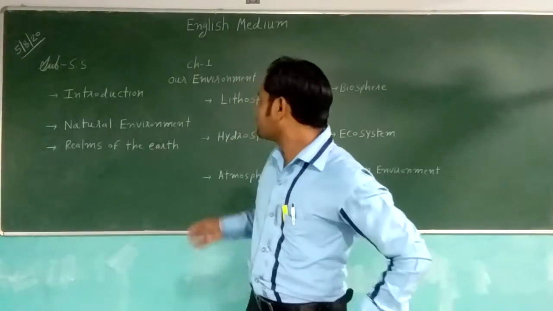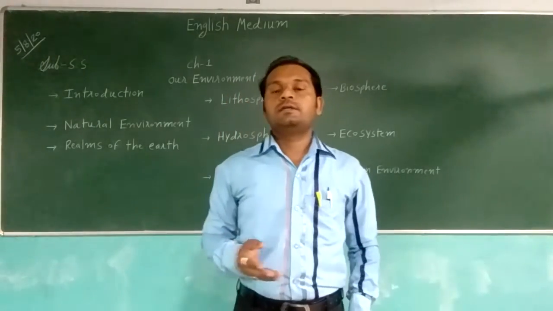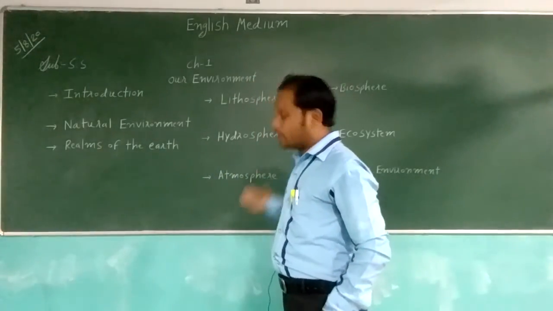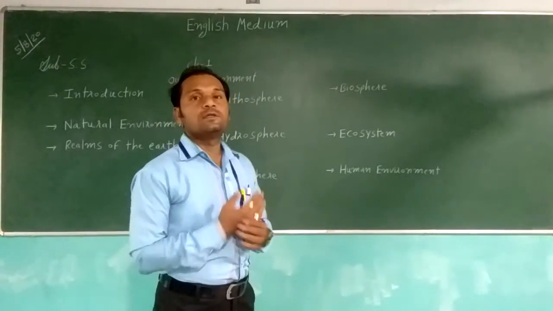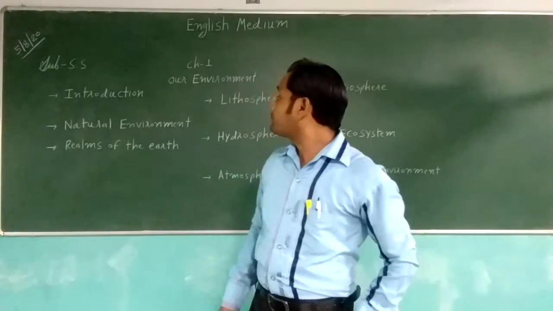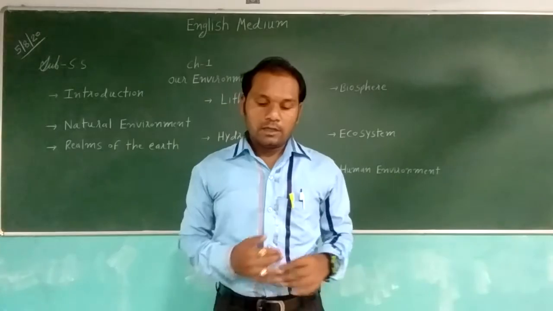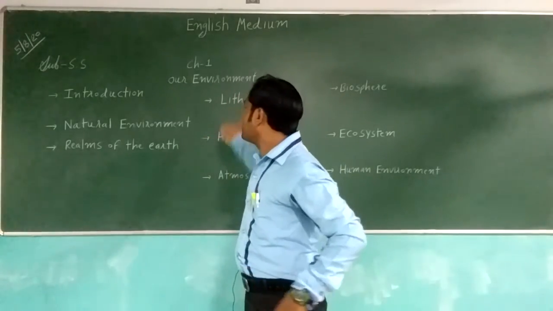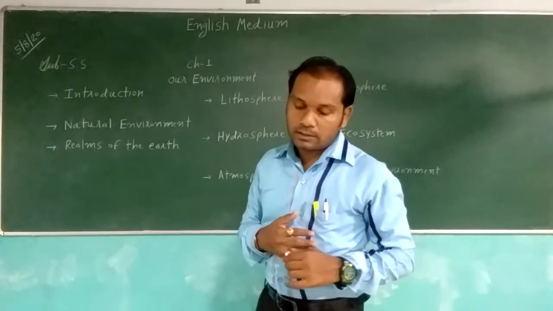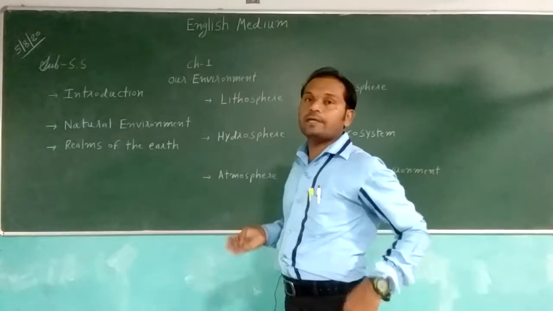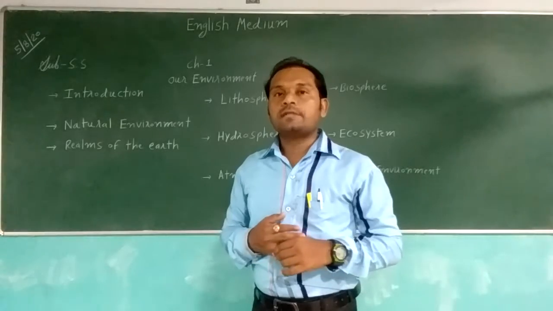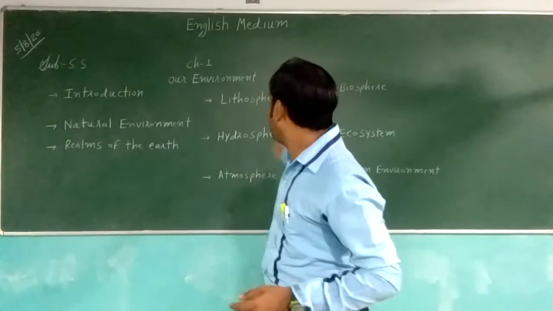In the realm of the earth, four spheres are there: lithosphere, hydrosphere, atmosphere, and biosphere. Lithosphere is the solid portion of the earth, the outermost layer. Hydrosphere means all kinds of water bodies: oceans, lakes, rivers.